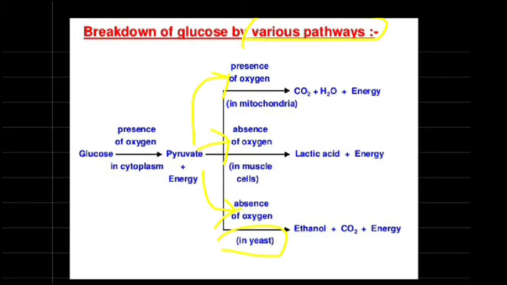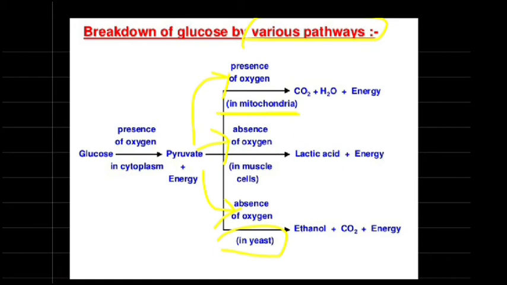So students, if pyruvate breaks down in the presence of oxygen, there is a release of CO2 and H2O with energy. This process of breakdown of pyruvate into CO2, H2O, and energy takes place in the mitochondria. And if pyruvate breaks down in the absence of oxygen, meaning in a lack of oxygen...